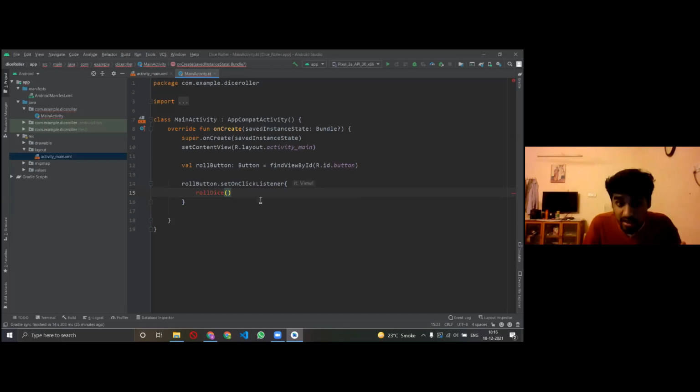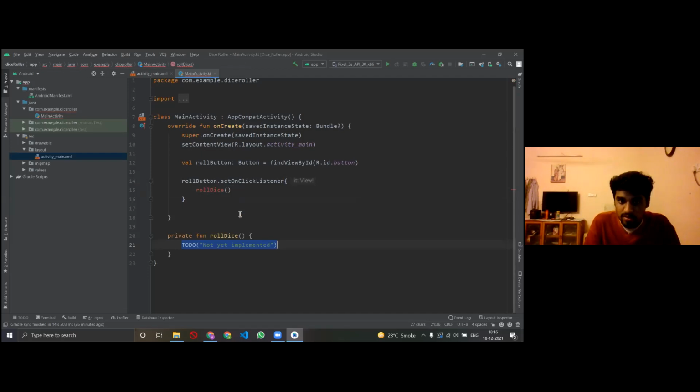So what I'm essentially doing here is defining a function, right? And Android Studio immediately gave an error, and it's trying to say, what is this roll dice? I don't understand what you're writing. If you're saying it's a function, then create a function, or let me create that function for you. So you just click this thing called create function roll dice. What it'll do is create a function for you. And now in this function, we can do what we need to do, okay?